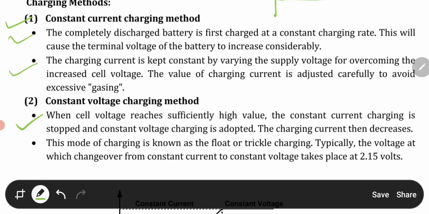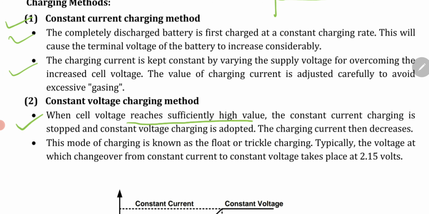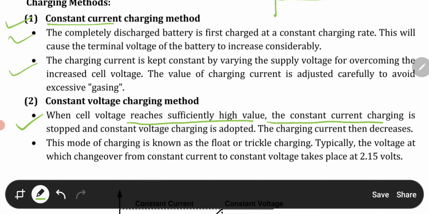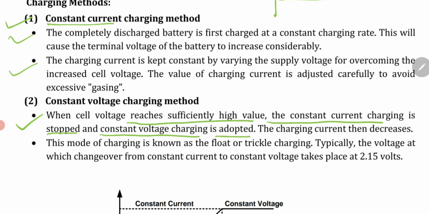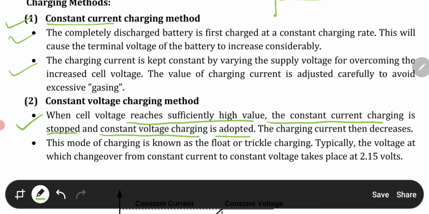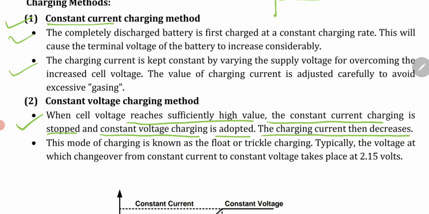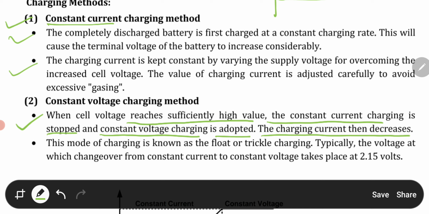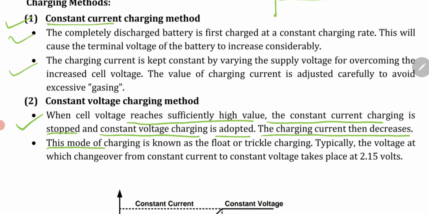When cell voltage reaches a sufficiently high value, the constant current charging is stopped. At that stage constant current charging is stopped, and constant voltage charging is adopted. Then the charging current decreases. Once constant voltage charging is adopted, the charging current is going to decrease. And this mode of charging is known as the float or trickle charging.